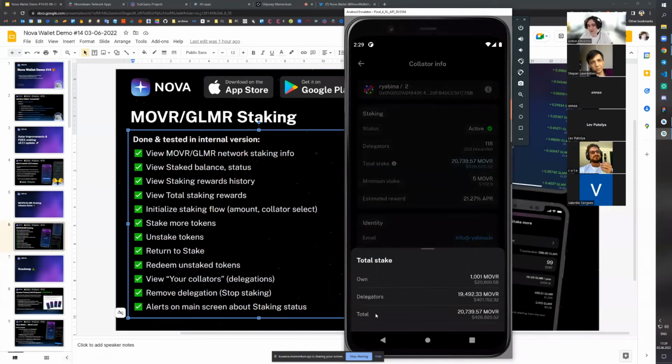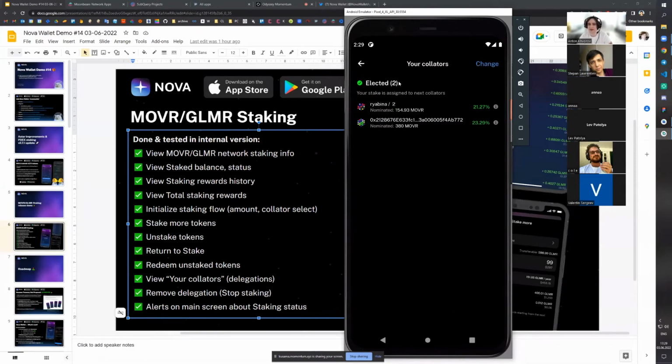And we also see the total stake information, like how many tokens are staked by the collator themselves and how much stake is received from the delegations, right? So that allows you to see all your collator information. If you have just one collator, which would be the case for most users, fine, but if you have multiple of them, then it's pretty convenient for you to manage your collators here, right? And you can always manage this list by tapping this button, which is to do currently. But yeah, you would be able to manage all your collators exactly from this screen.